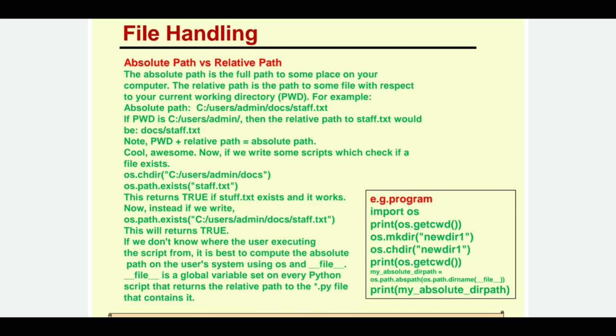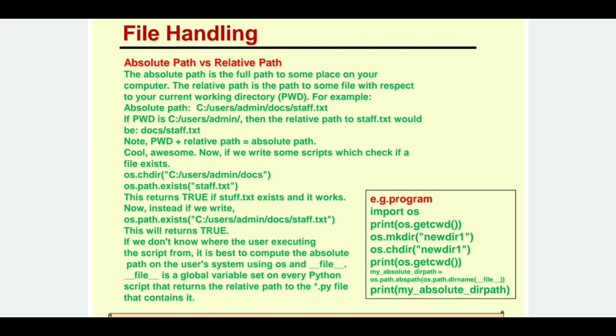Whereas the relative path means if the file is in the current working directory, only that much directory name along with the file name will be the relative path. For example, see the absolute path C colon slash user slash admin slash doc slash staff dot txt.